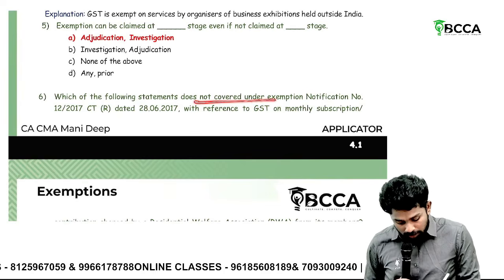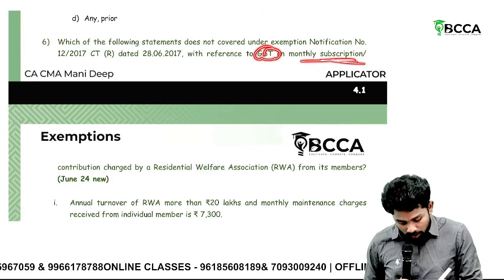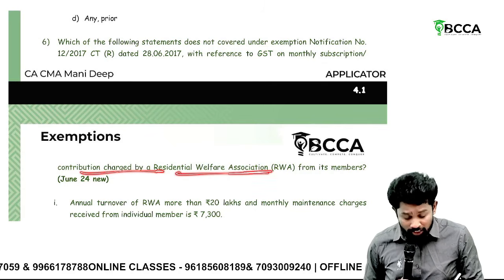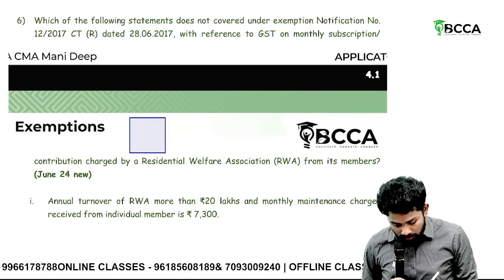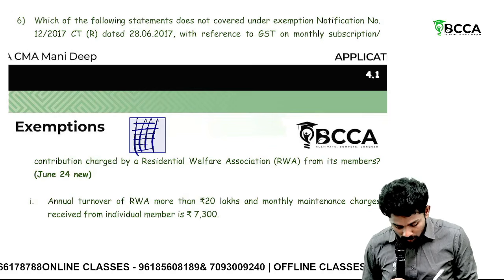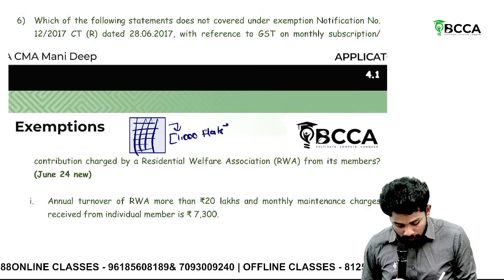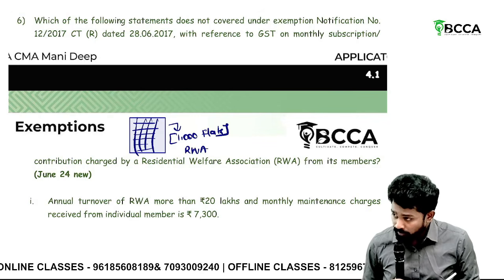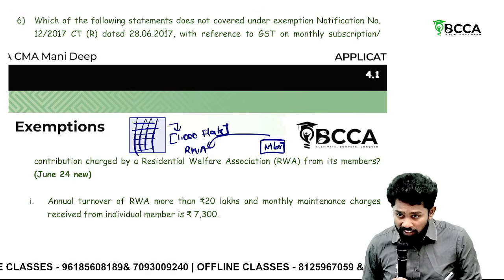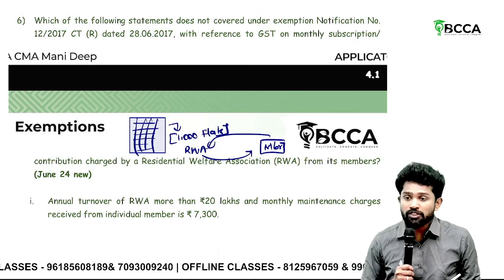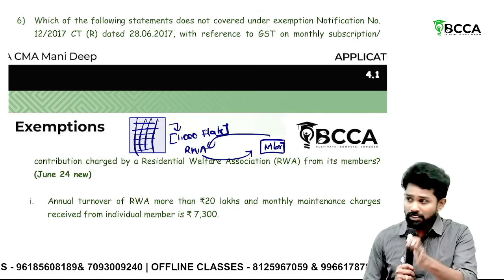Which of the following statements is not covered under exemption notification? With reference to GST on monthly subscription contribution charged by Residential Welfare Association from its members. Sir, Residential Welfare Association, there's a residential complex. Okay. So here there are total 1000 flats. So this has been formed as a residential welfare association. Now what this residential welfare association will do: from members it will collect membership fee and maintenance, and then the residential welfare association will provide water supply, electricity, power backup, lift maintenance, swimming pool, such kind of services.